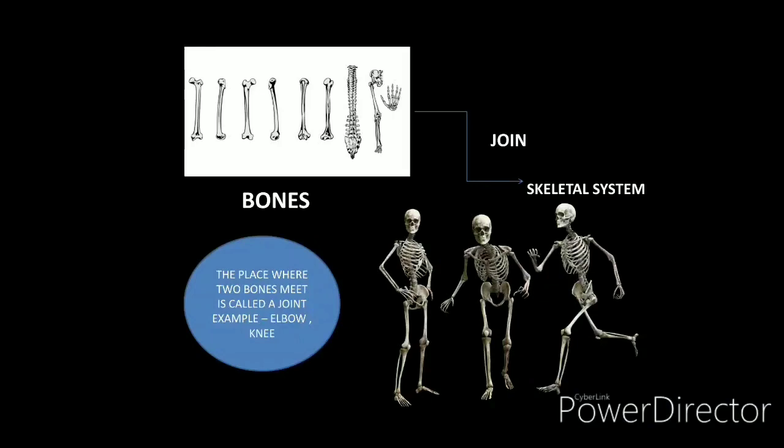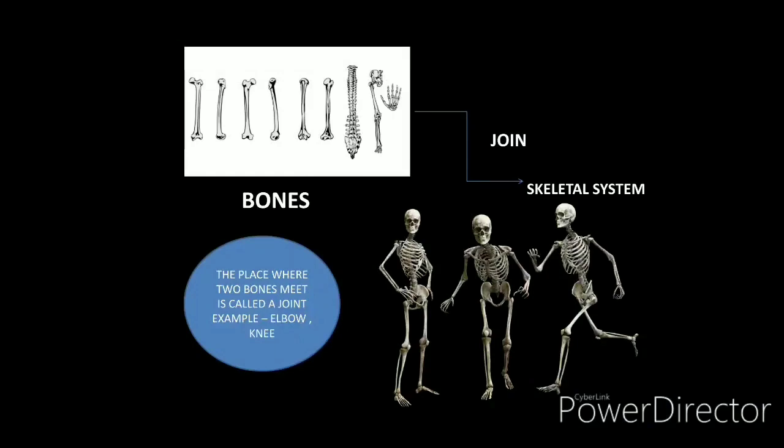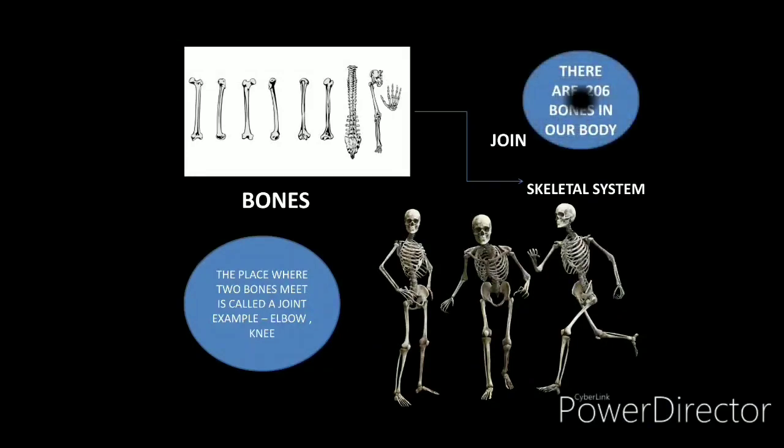Okay, there are 206 bones in our body. Can you imagine that we have 206 bones in our body? But yes, it is a fact that there are 206 bones in our body, and babies have more bones than adults. Let's learn one more point. The place where two bones meet is called a joint. Now you will see in the next slide.